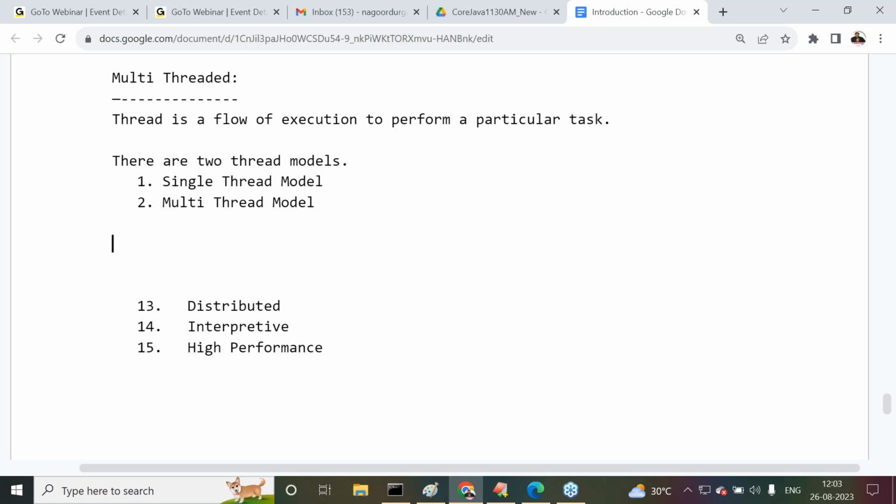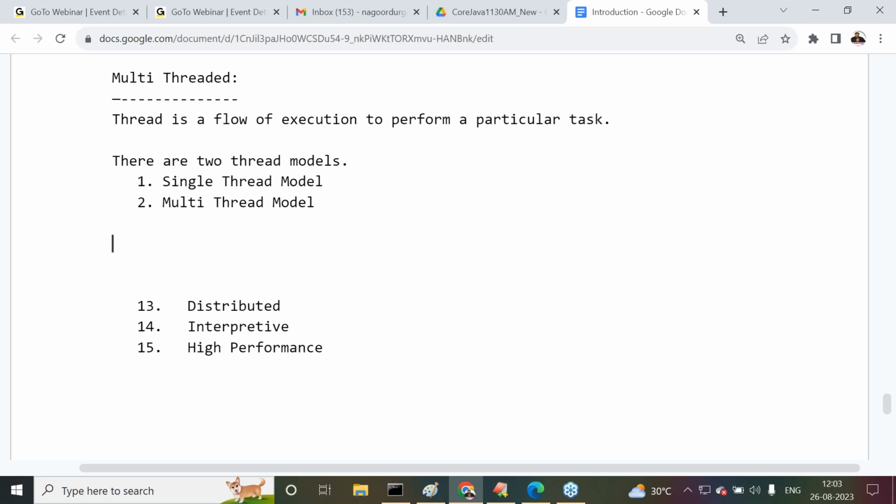When the execution time is very less, performance will be more. If execution time is more, performance will be very less. Now tell me, the one person case or the 5 persons case, which is providing more performance? The 5 members case is giving more performance, and the one person case gives less performance. The one person case is nothing but the single thread model. The 5 persons case is the multi-thread model. Each and every person is a separate thread. 5 members means 5 threads are running.